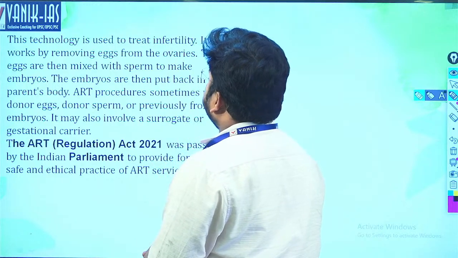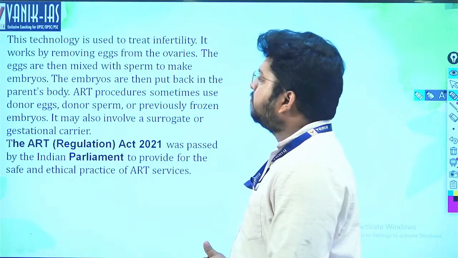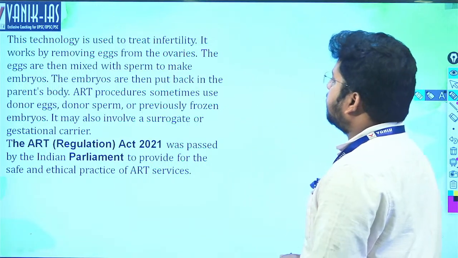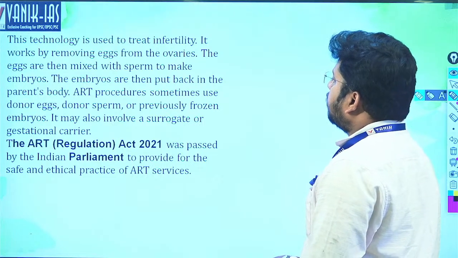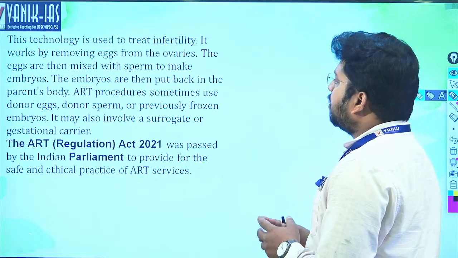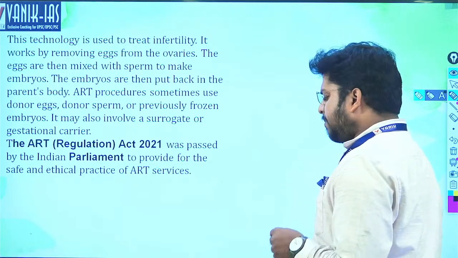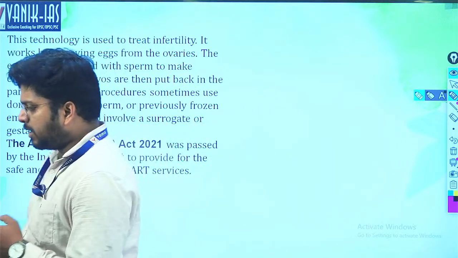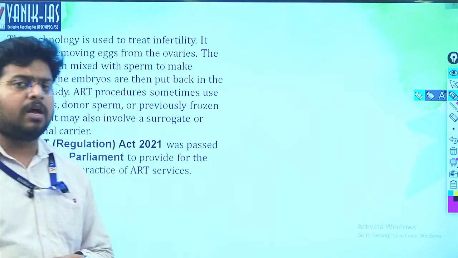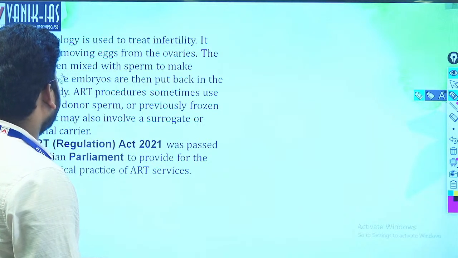This technology is used to treat infertility. If parents face infertility, then ART is used. It works by removing the egg from the ovaries. The eggs are then mixed with the sperm to make embryos. The embryos are then put back in the parent's body. Simply put, sperm is taken from the man and egg from the woman, the embryo is formed inside the lab, and then it is transmitted to the parent's body.